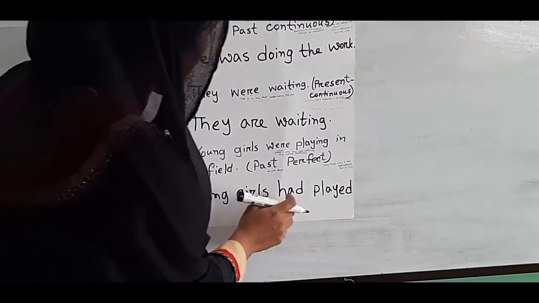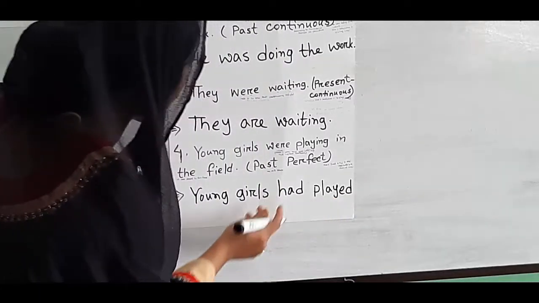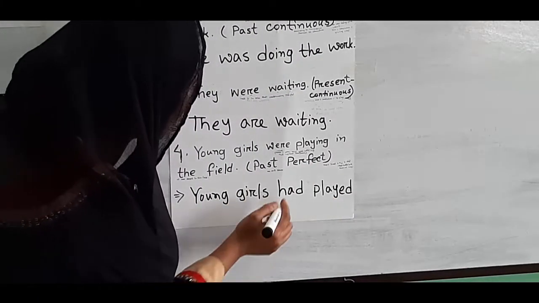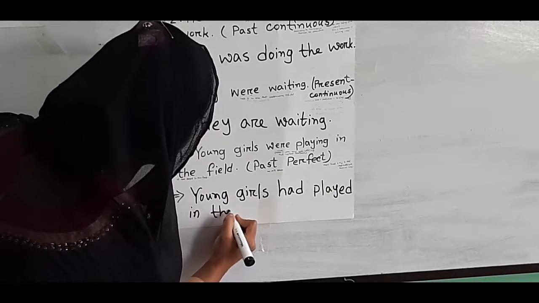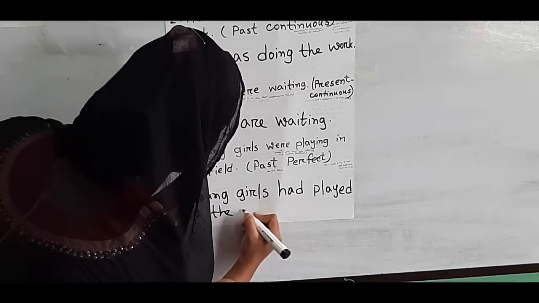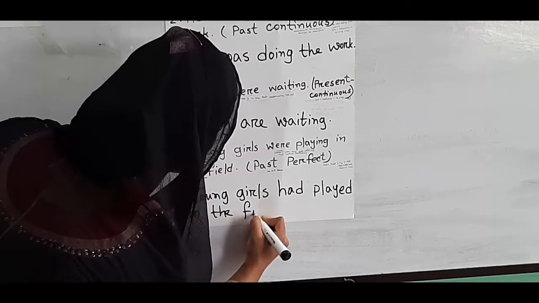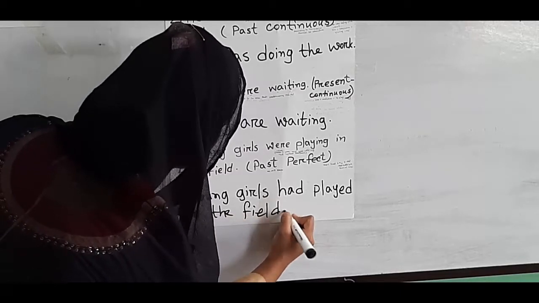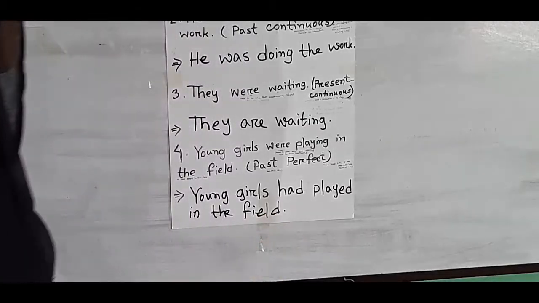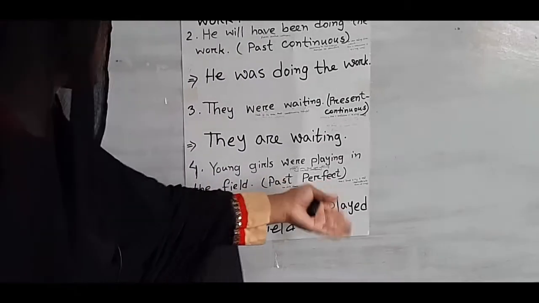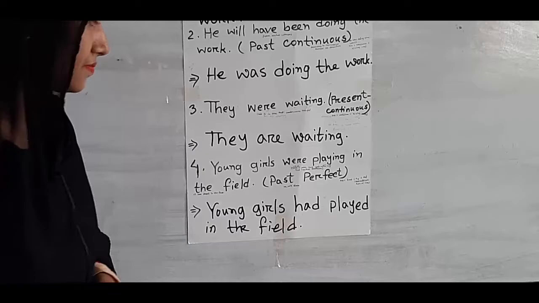Young girls had played. Then the rest of the sentence what? In the field. Okay dear students, young girls had played in the field.